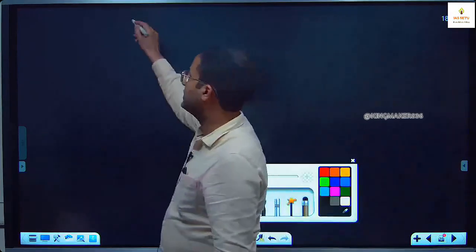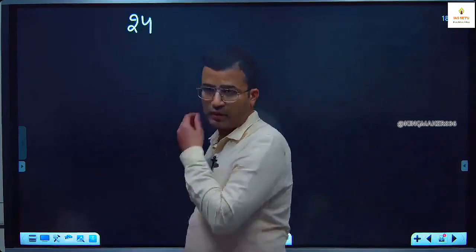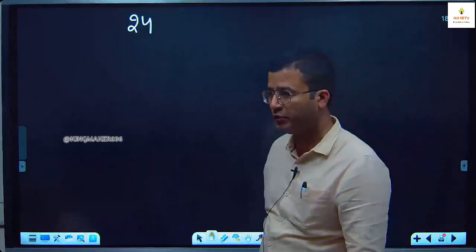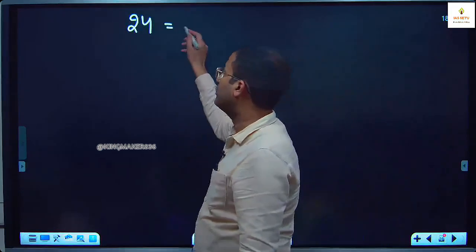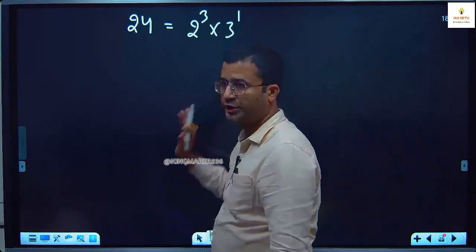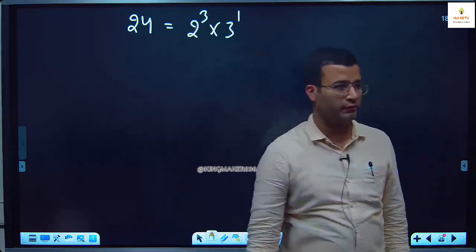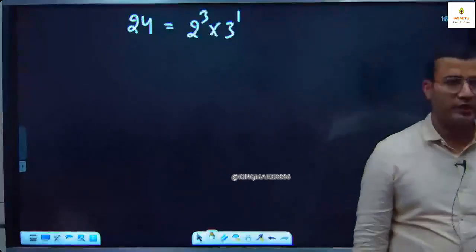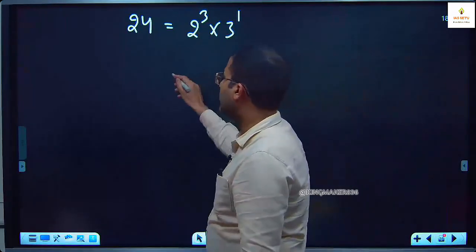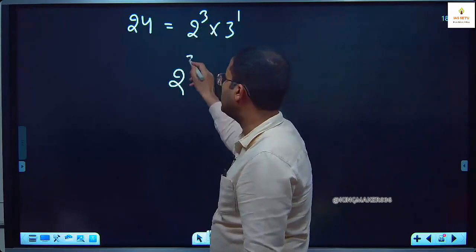I take first example, 24. We have to find the sum of the factors of 24. 24 is 2 to the power 3 into 3 to the power 1. We already know this is the prime form of 24. You can try with the school method. Now here it is 2 to the power 3 plus 1.